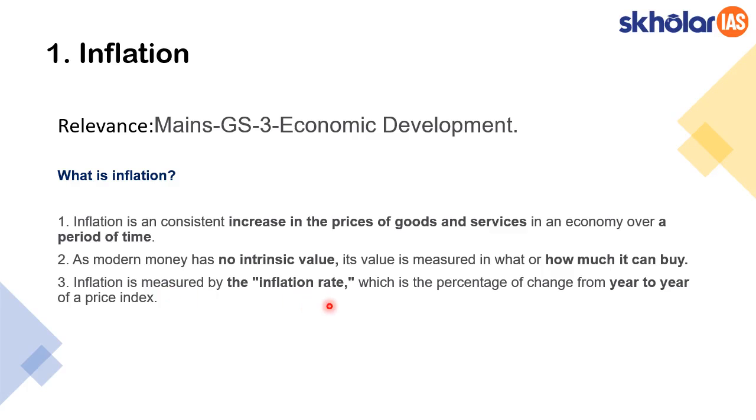So inflation is measured by the inflation rate. Inflation rate is nothing but the calculation of inflation year on year, comparing it and expressing it in terms of percentage. For example, if India has 5% of inflation now, it means that this 5% is calculated having some base year in the preceding period. So basically, inflation is calculated using the inflation rate.